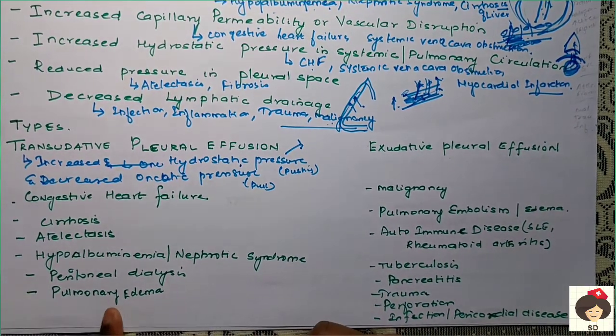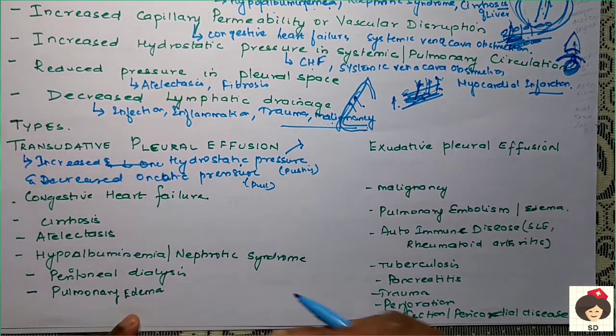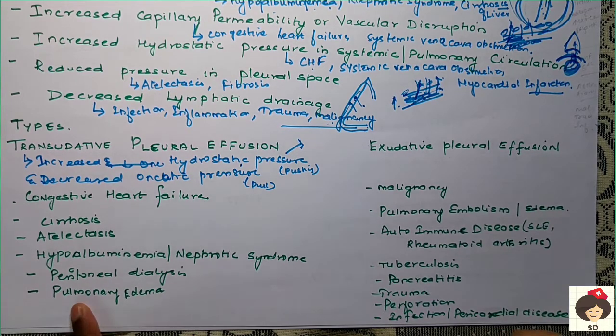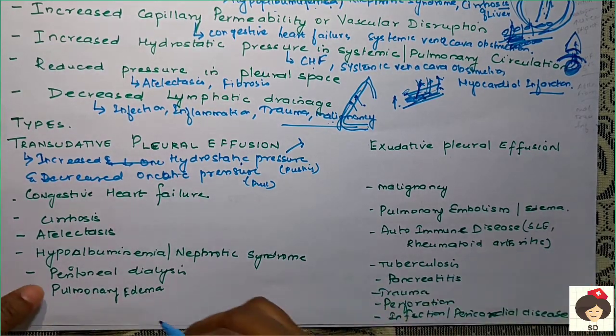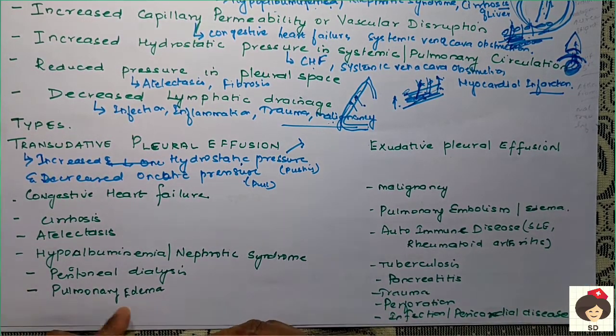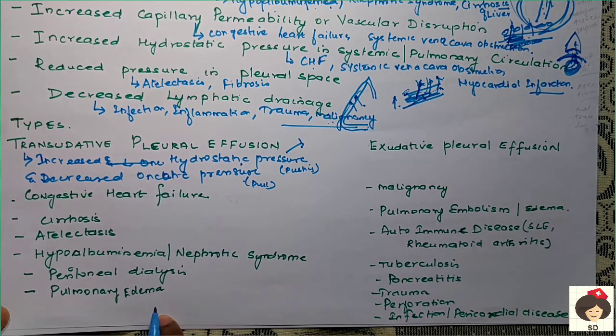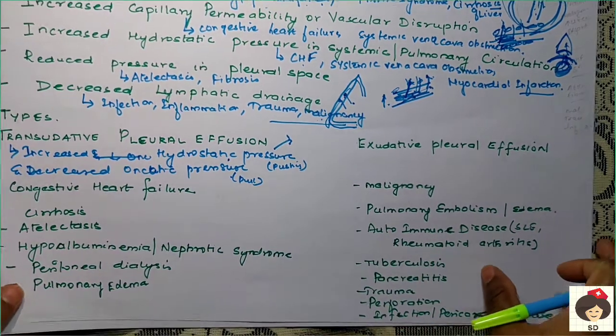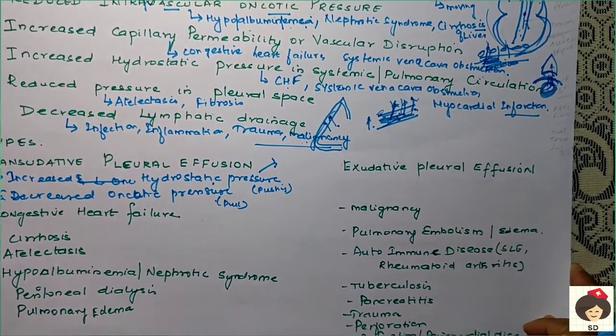Edema means fluid filled, and pulmonary is in the lungs, so there is excess accumulation of fluid in the lungs. When there is more fluid in the lungs, there is excess pressure, and fluid from the lungs diffuses into the pleural cavity. This is called transudative pleural effusion.